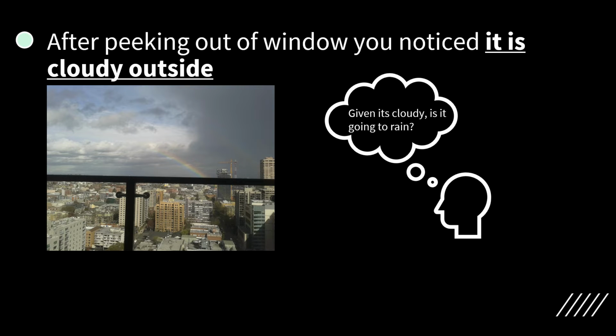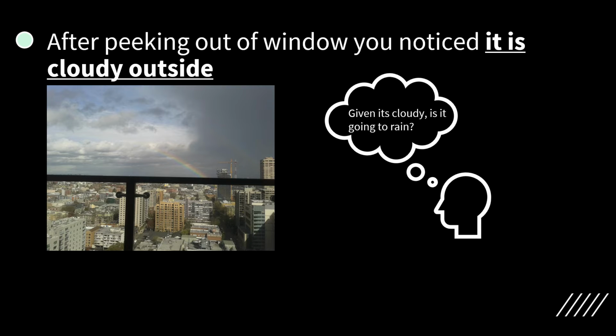Now, given it's cloudy, so there are two events here, rain and cloudy. When I say given it's cloudy, it means cloudiness is already there. There are clouds, and I wanted to know whether it is going to rain or not.